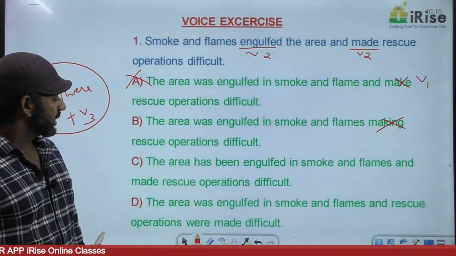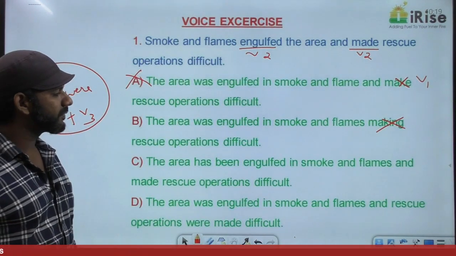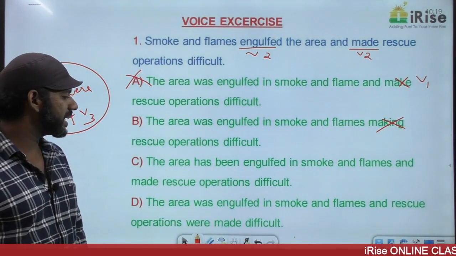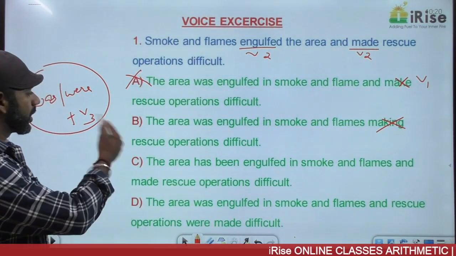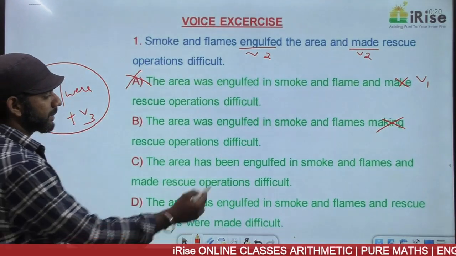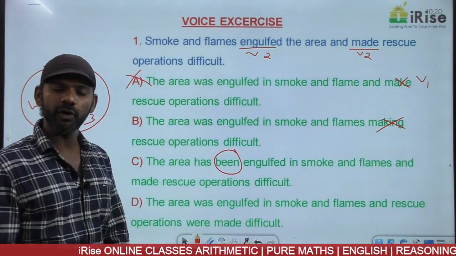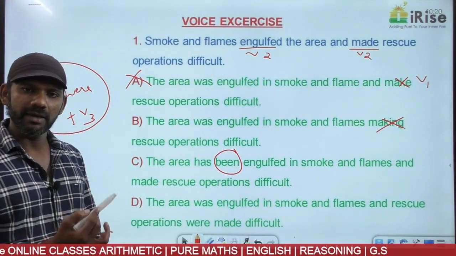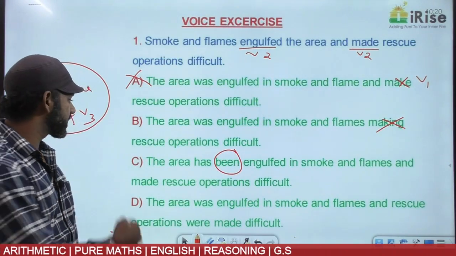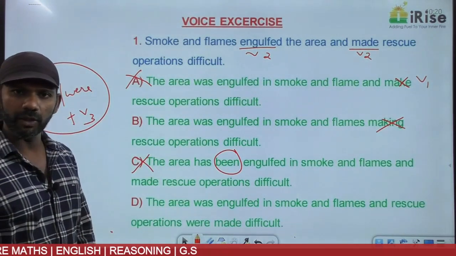Come to C. The area has been engulfed in smoke and flames and made rescue operations difficult. Was or were is not there. Then been comes in the passive voice in the perfect tense. We want the answer to be in the simple past tense, eliminated. Now we have only one option left.